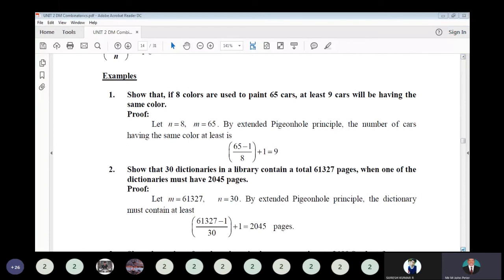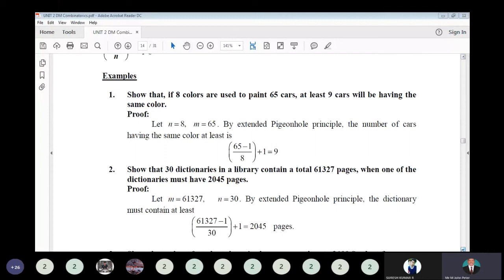Show that if 8 colors are used to paint 65 cars, at least 9 cars will have the same color. So n is equal to 8, and m is equal to 65. By the extended pigeonhole principle, the number of cars having the same color is at least (65 minus 1) divided by 8, plus 1. So that is 9. You have to share equally. When you do 65 by 8, you get one car extra, so that car should be assigned any one of the 8 colors. So using the extended pigeonhole principle, you get that value directly.